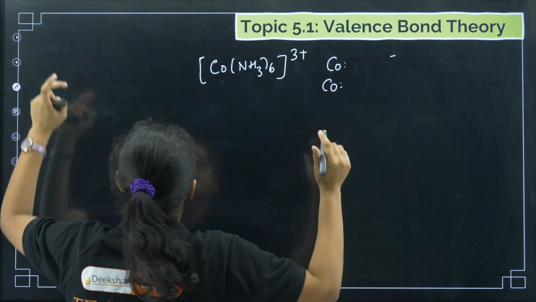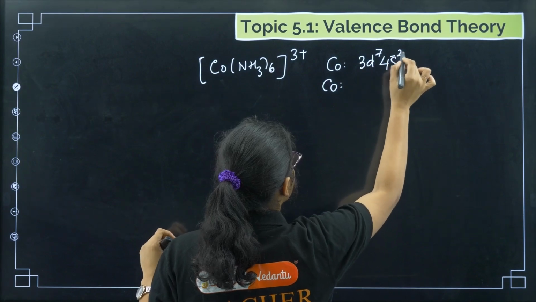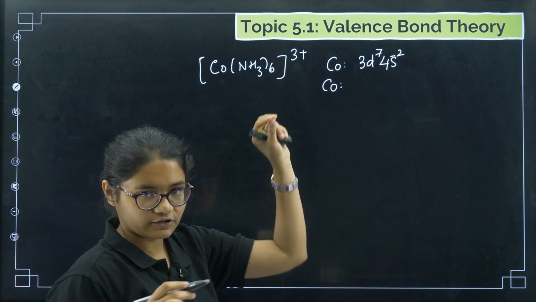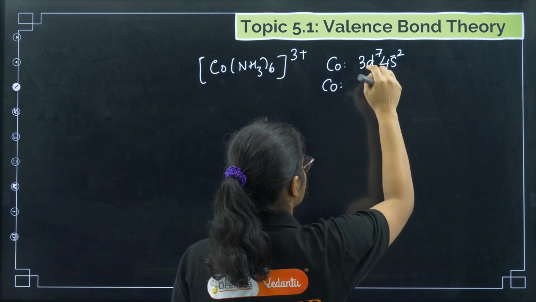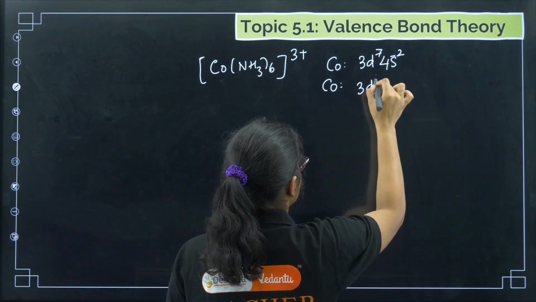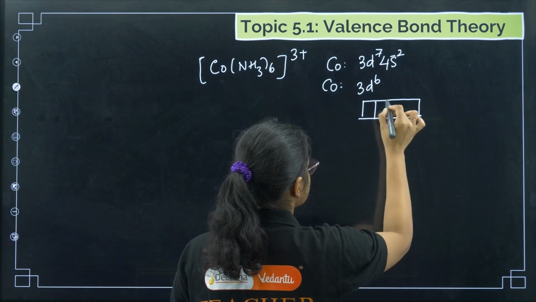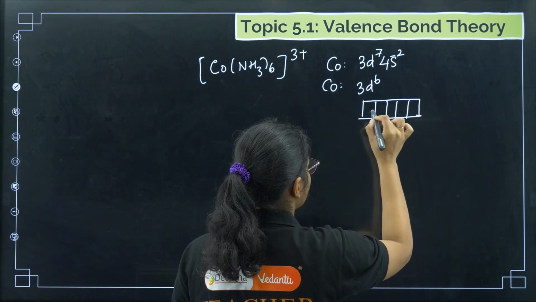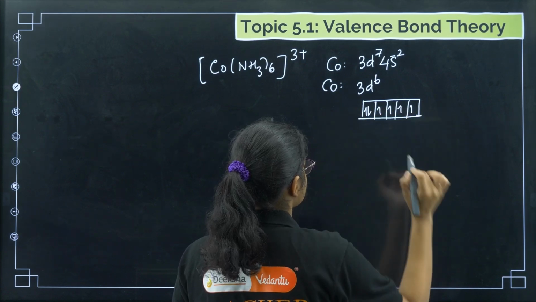3d7 4s2, right? Now cobalt 3+, the charge of cobalt is +3, so 3 electrons will be lost, 2 electrons from here and 1 electron from here, so I'll get 3d6. So how is this 3d6 present? We have 5 orbitals, 1 2 3 4 5, and 6 electrons are present.